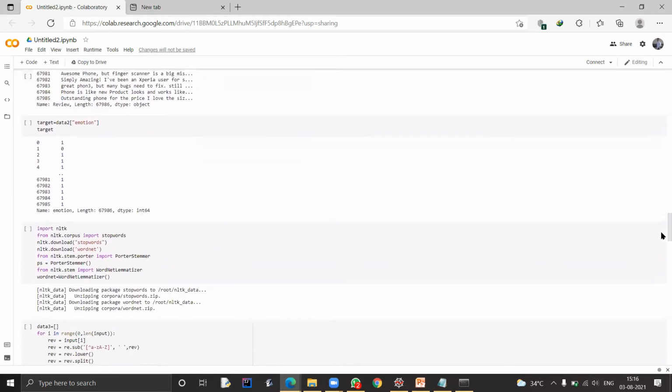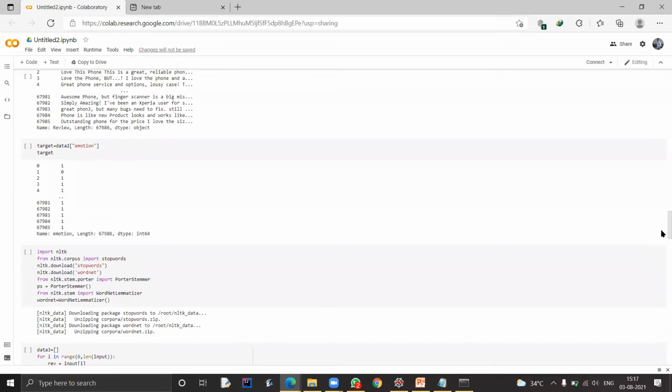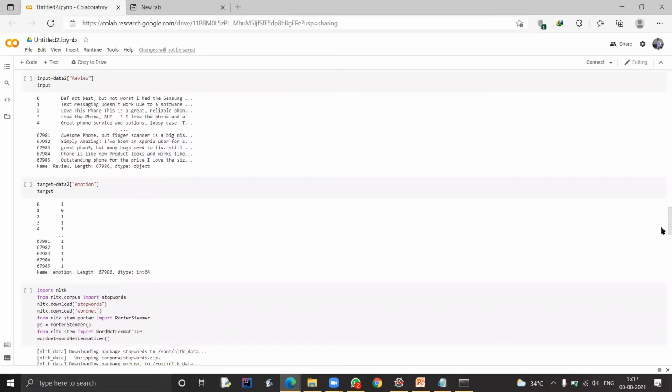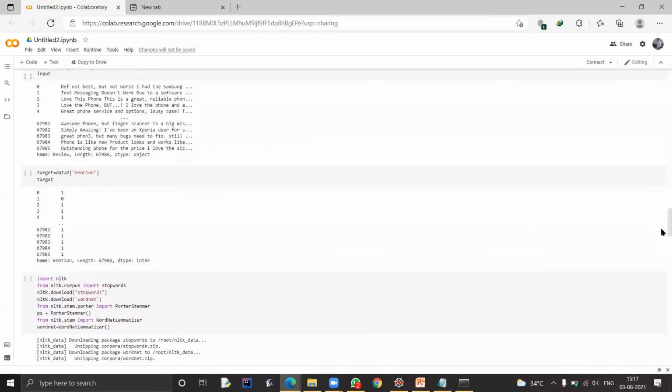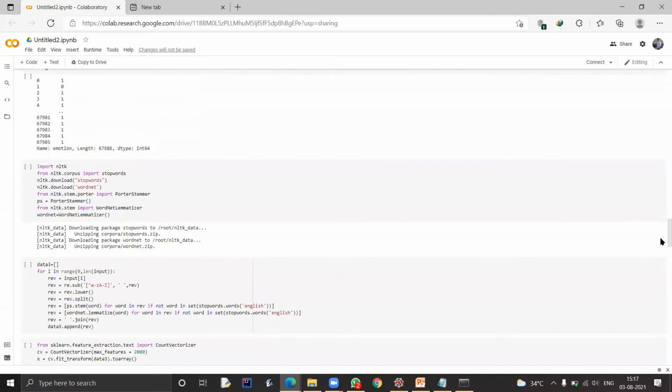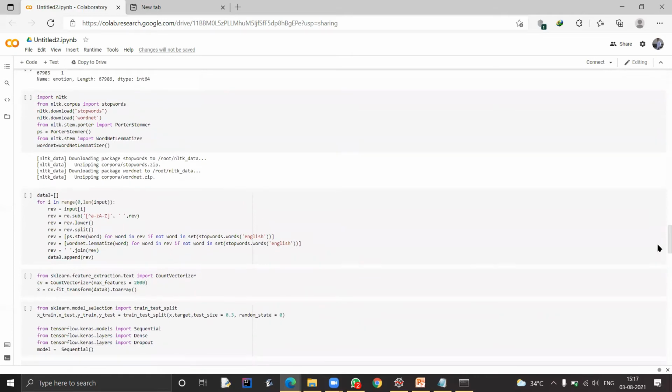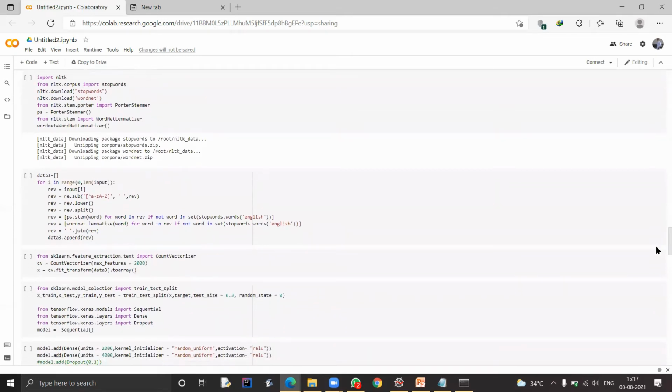Okay, we are considering the review as the input, and the target is the emotion, basically whether it is positive or negative. Then we import the Natural Language Processing Toolkit, and we use stopwords and WordNet. WordNet is for lemmatizing. For the stopwords we use English, because we are processing English, not other languages.